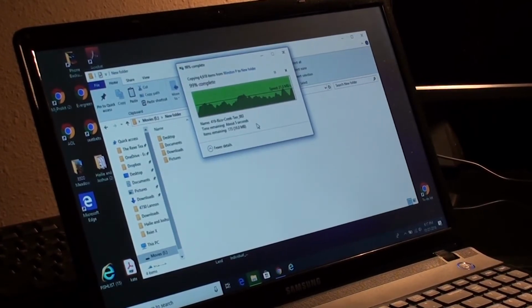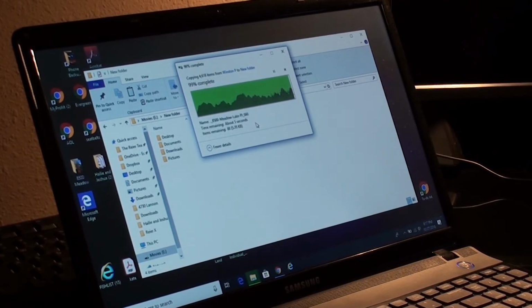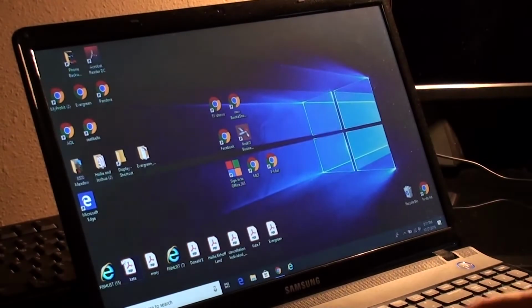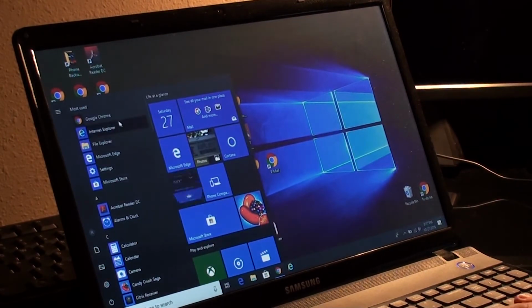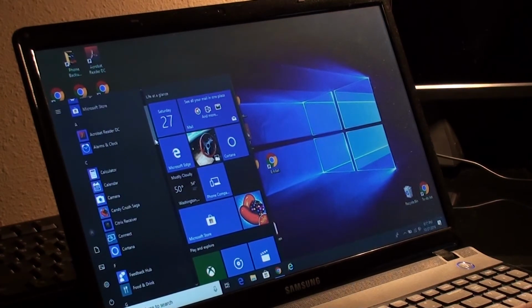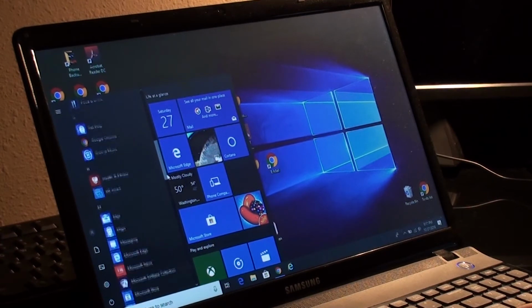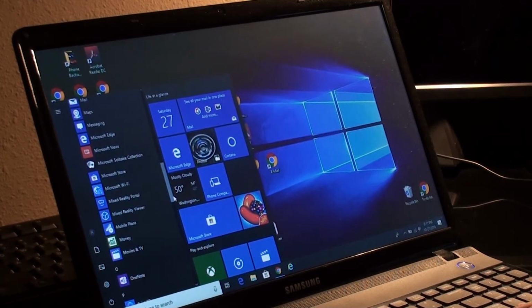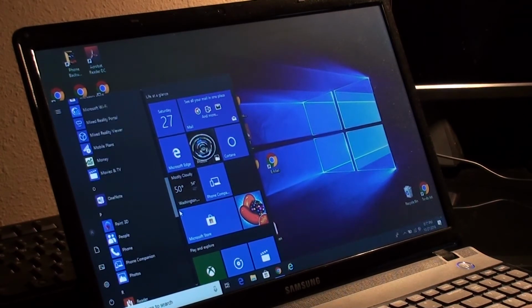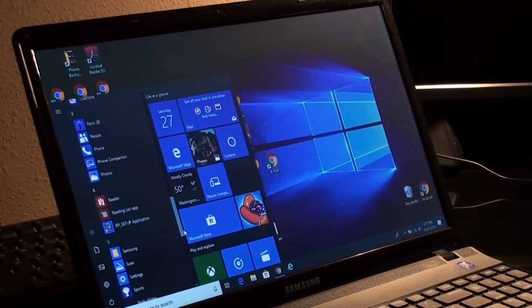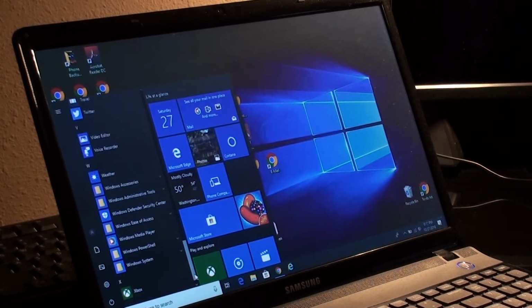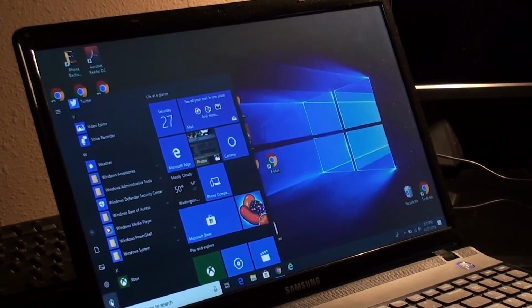Alright, we are nearing the end here of our transfer. So we're just going to do a quick check of the programs. And it looks like we have Google Chrome, Acrobat Reader DC, looks like we have the Microsoft 365, and that's it. So we're going to go ahead and shut this PC down.